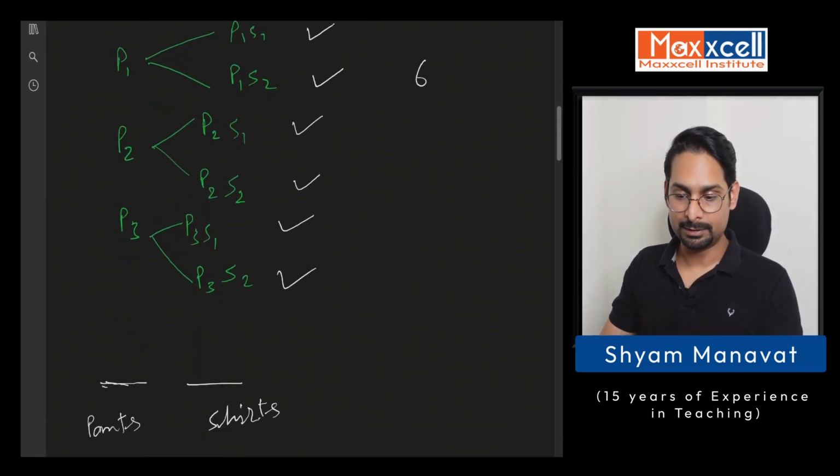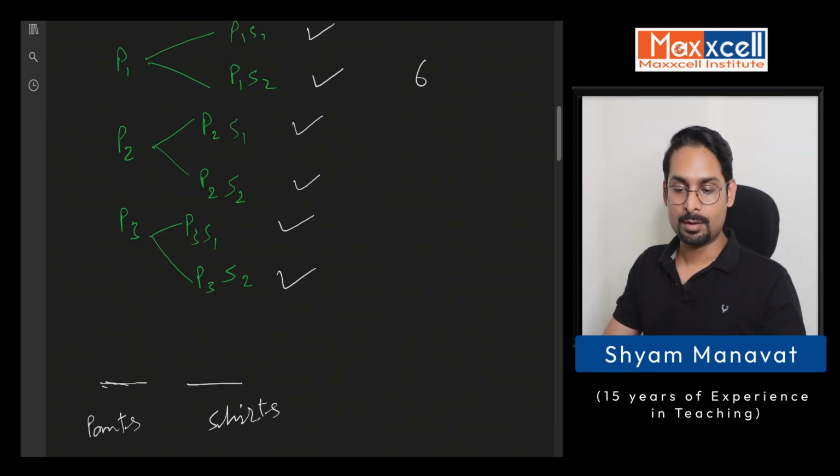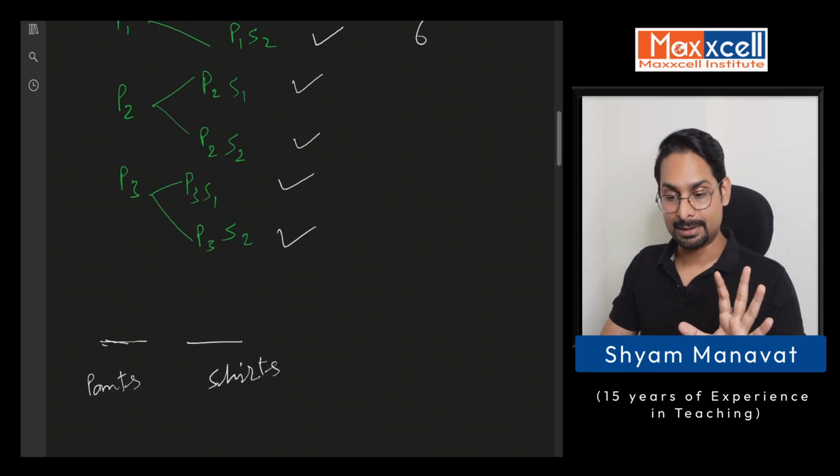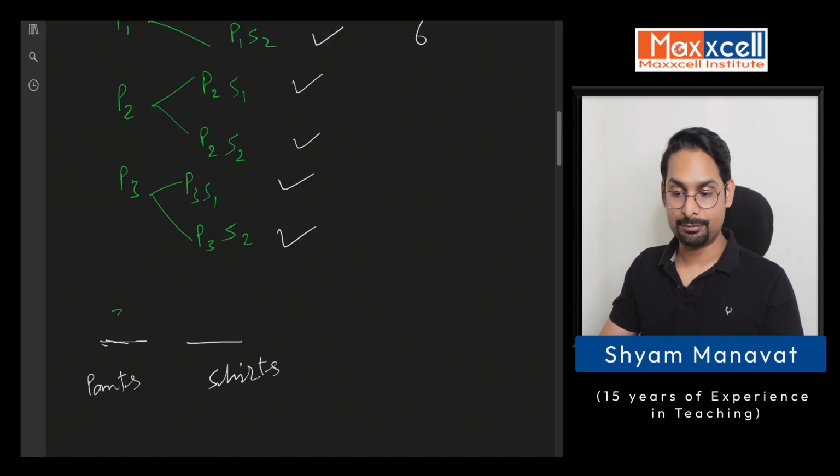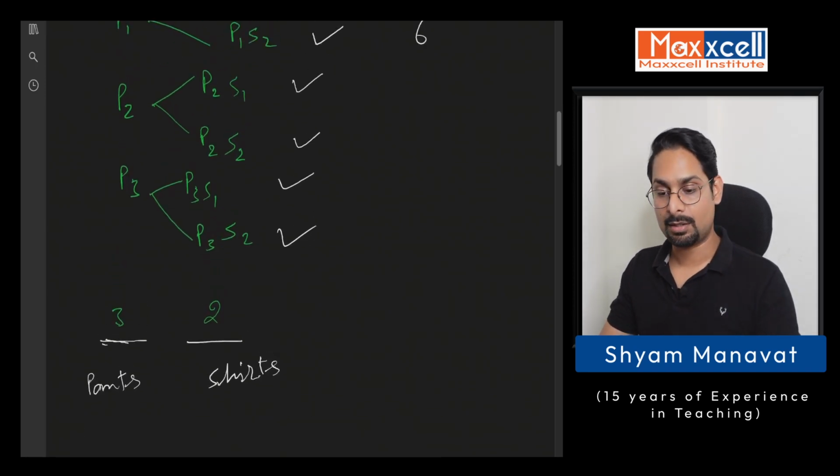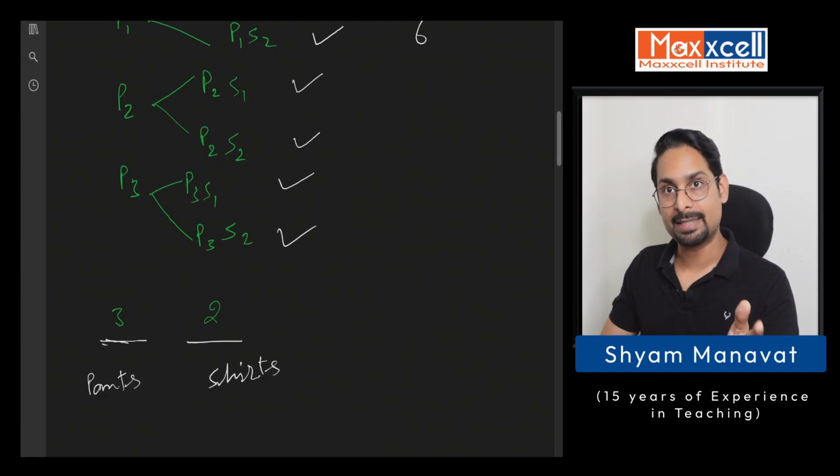Now, on the first place, you have 3 different possibilities for pants. And for the second place, you have 2 different possibilities for shirts. So how do we join this, or how do we form the statement here? We have 3 pants that have to go along with 2 shirts. So arrange 3 pants and 2 shirts, right?